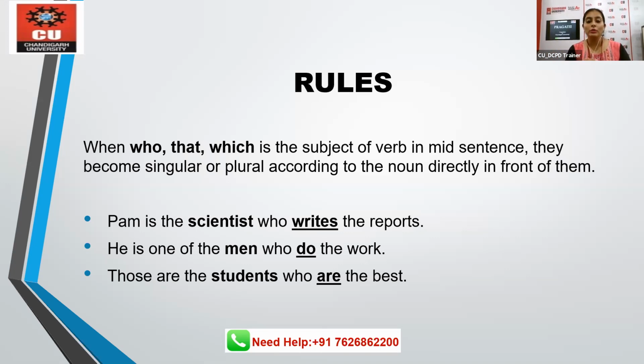Men is plural, right in front of who, which is in the middle of the sentence. That means the verb would be do. That is plural. It is not does. Does is singular. Those are the students who are the best. Who are the best. Why? Because we're talking about students. It is just in front of who.